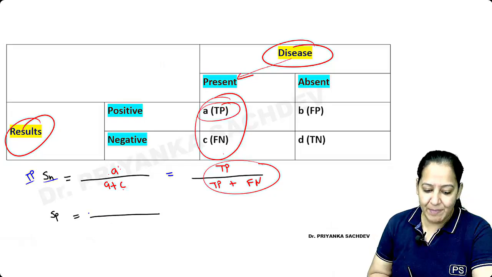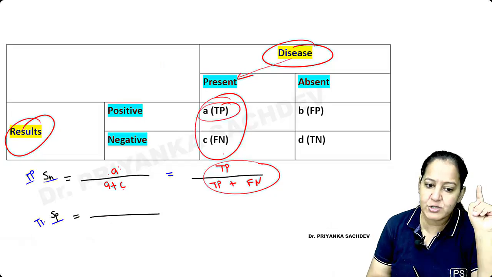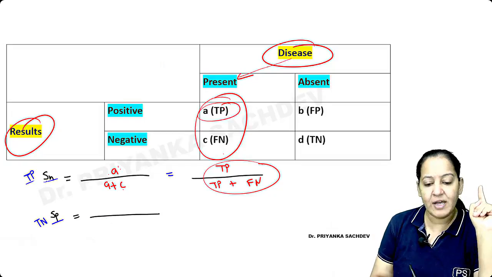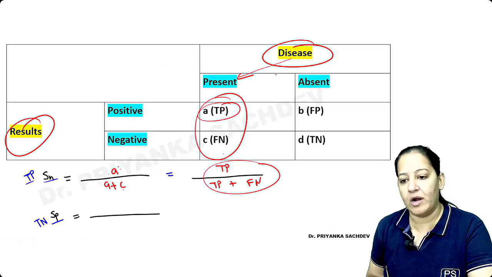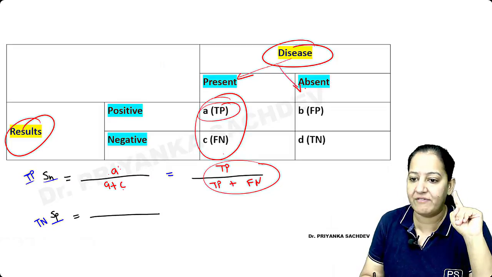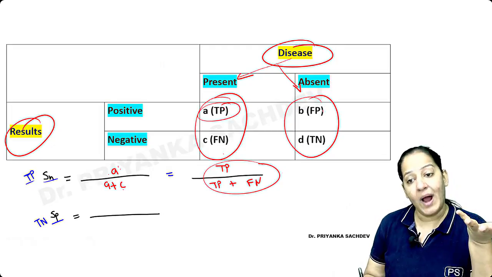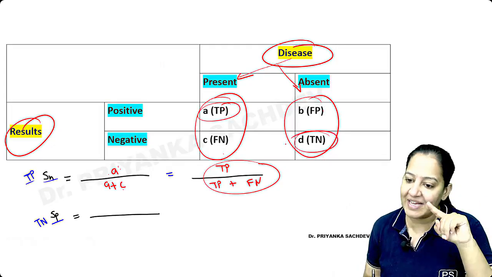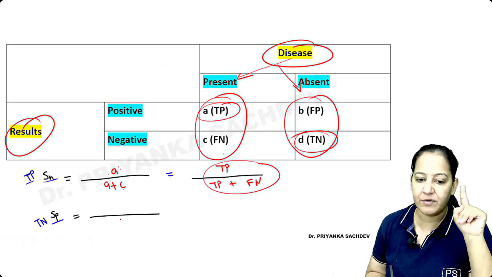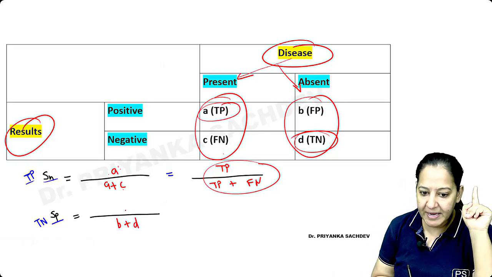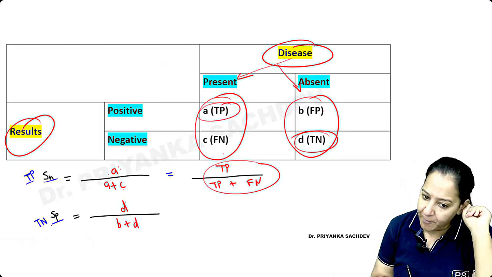Specificity is the tendency of a test to detect true negativity. Who all are negative? Negative means they don't have the disease. You will say, ma'am, B plus D. They don't have the disease, so ideally they all should be negative, but the test is saying only D is negative. So out of B plus D, only D are negative. So D upon B plus D is specificity.